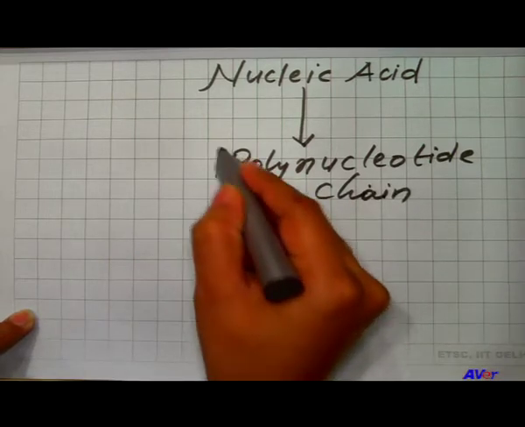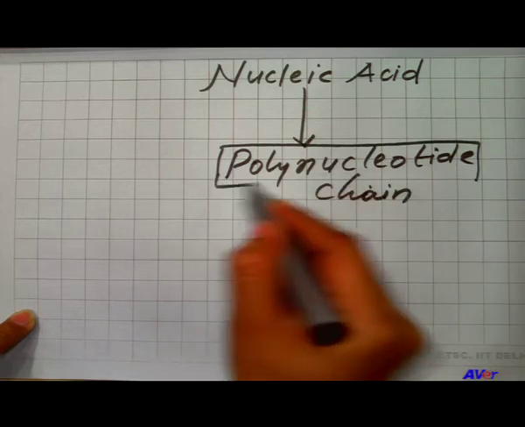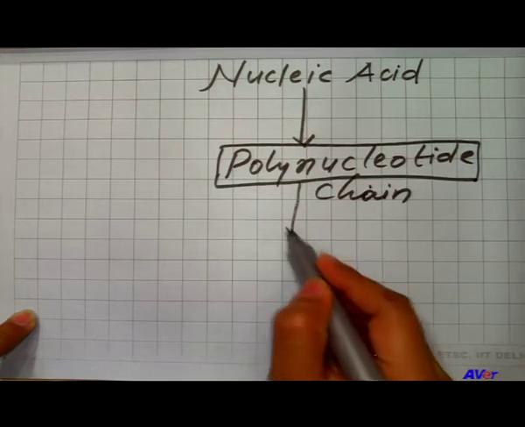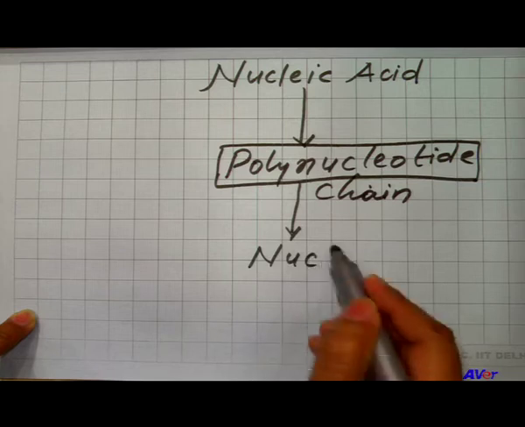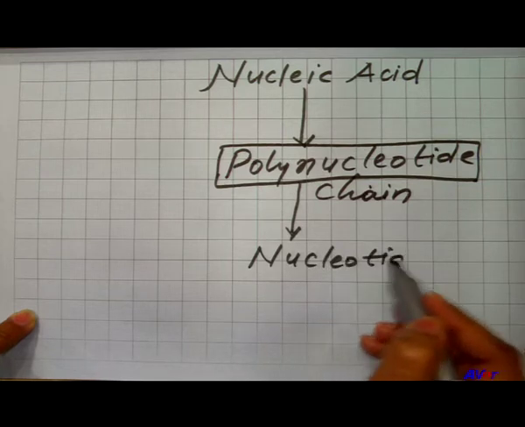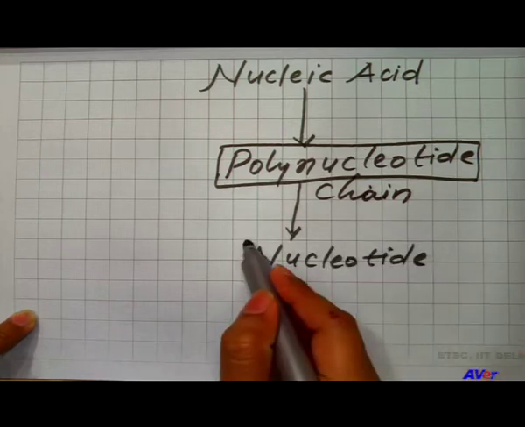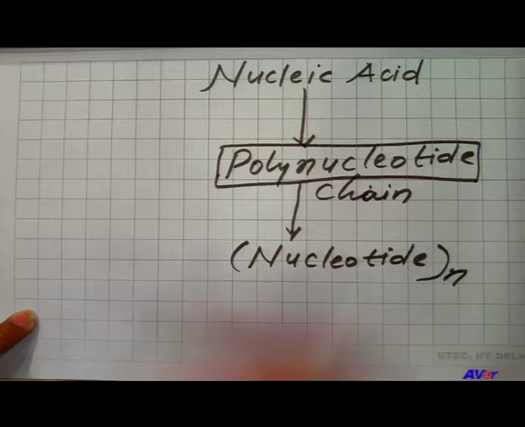Polynucleotide chain means when many nucleotides combine together, they form a polynucleotide chain which forms nucleic acid.